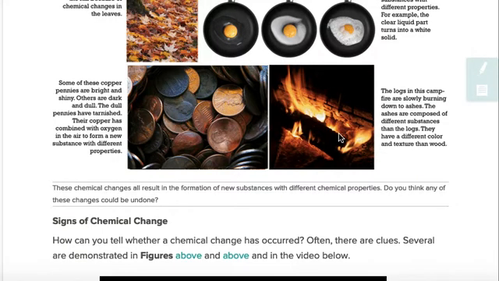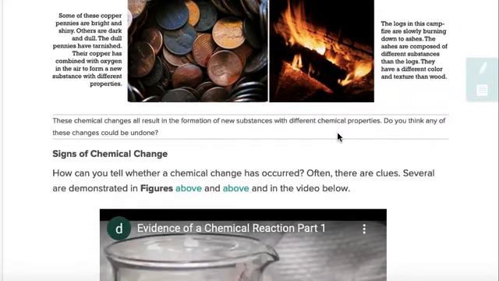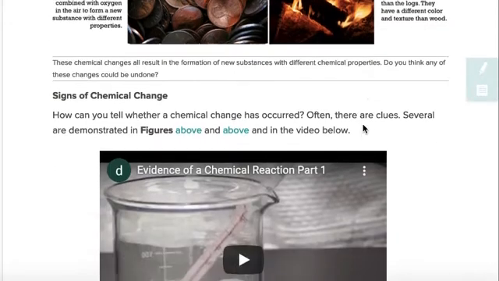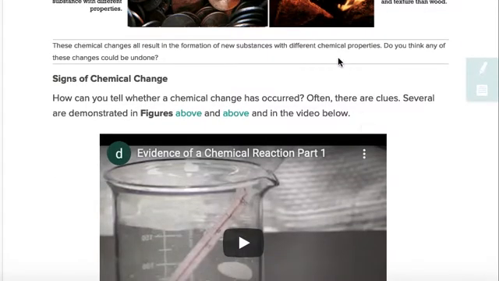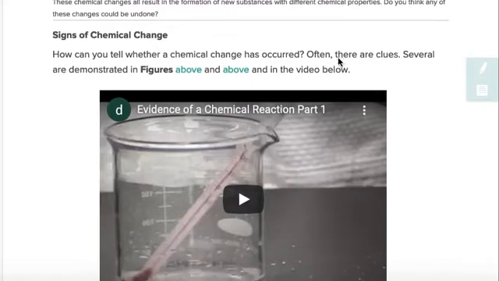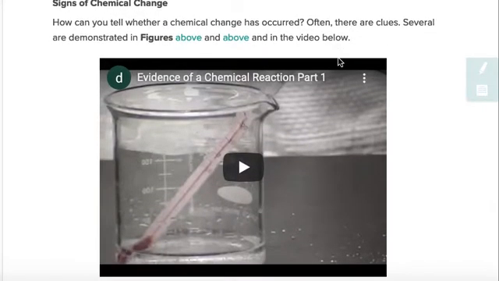The logs in this campfire are slowly burning down to ashes. The ashes are composed of different substances than the logs. They have a different color and texture than wood. These chemical changes all result in the formation of new substances with different chemical properties. Do you think any of these changes could be undone? Nope, not very easily. How can you tell whether a chemical change has occurred?